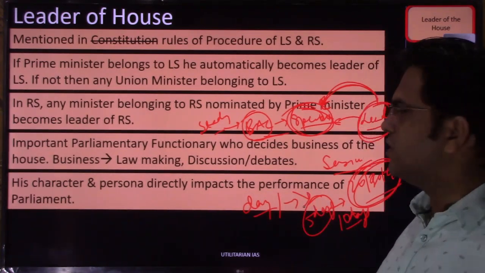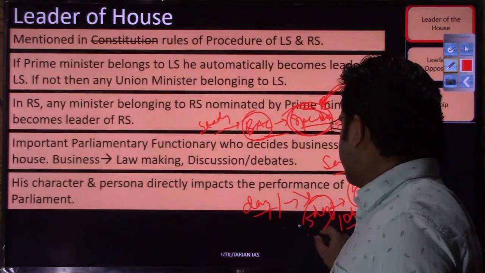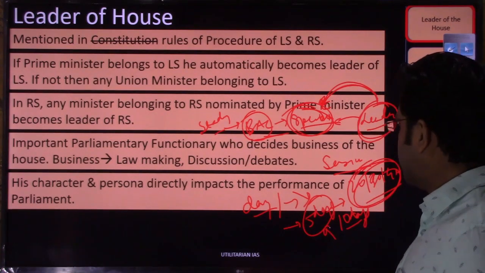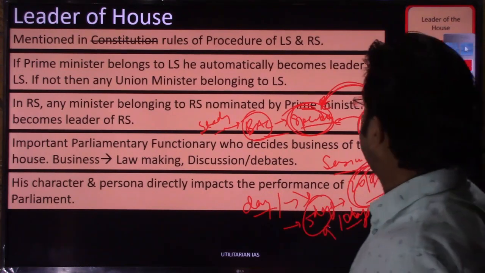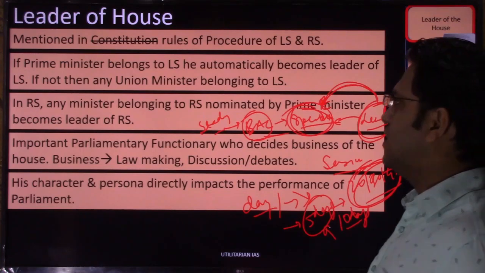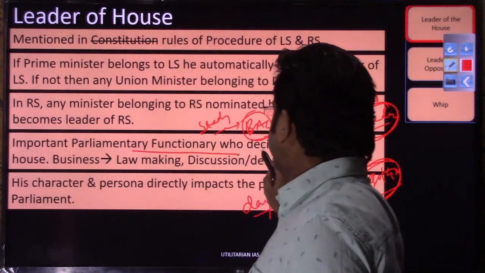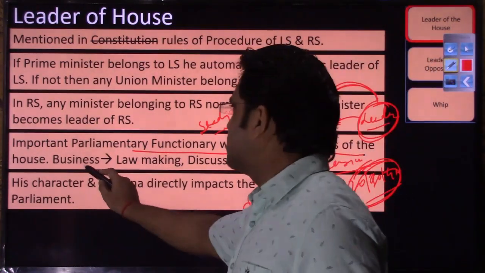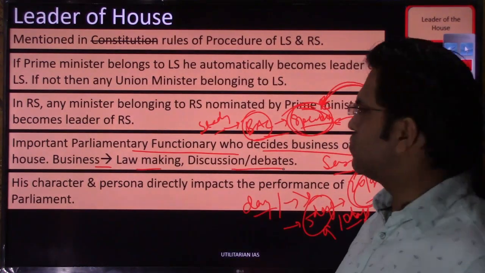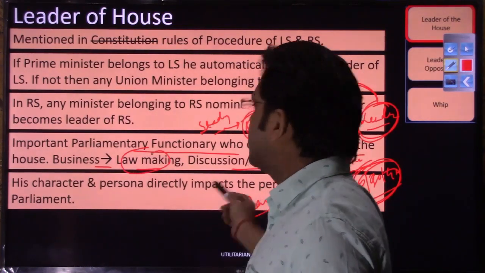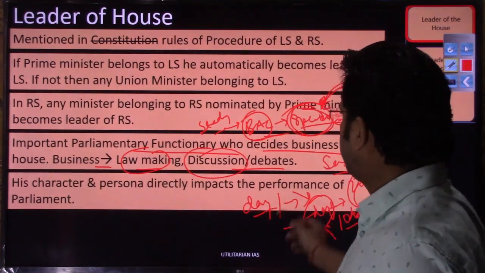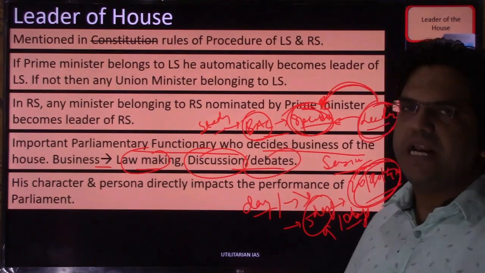Their workload for the next session will increase. People will think that this government is not working much. They'll have to respond in the people's court. So that's why all these responsibilities have been vested in the leader of the house, an important parliamentary functionary who decides business of the house. What is this business? Lawmaking is a business, discussion and debate is business. So how much time should be allocated for lawmaking, how much for discussion, how much for debates on important topics.